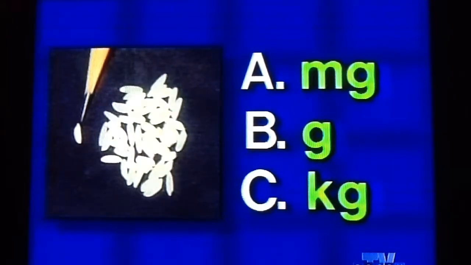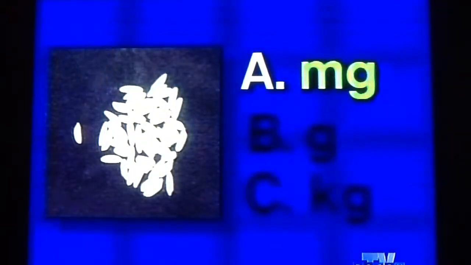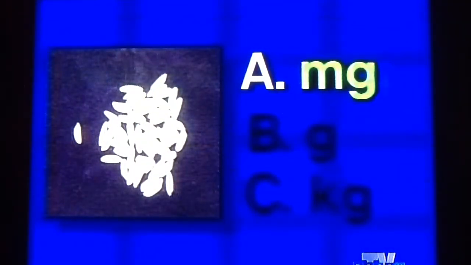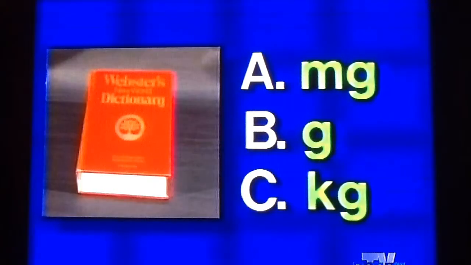Number 7, a spool of thread. And the answer is also B, grams. The mass of a spool of thread would be determined in grams. Number 8, a grain of rice. A, milligrams. The mass of a grain of rice would be determined in milligrams. And finally, a dictionary. And the answer is C, kilograms. Again, the mass of a dictionary would be determined in kilograms.